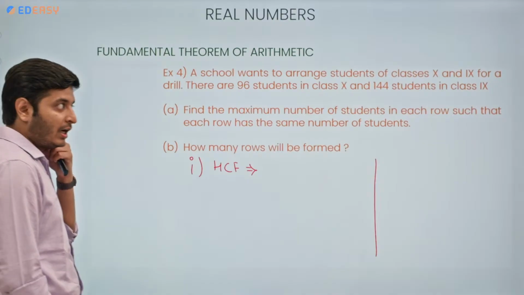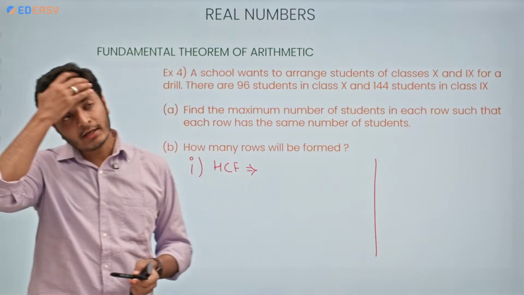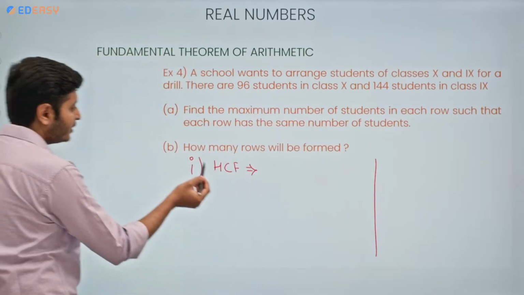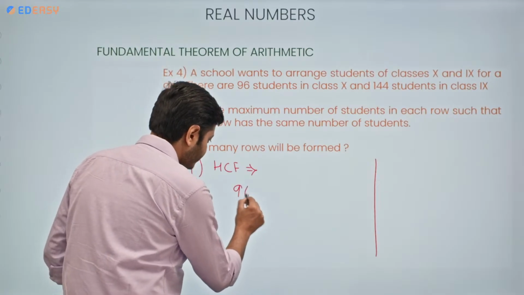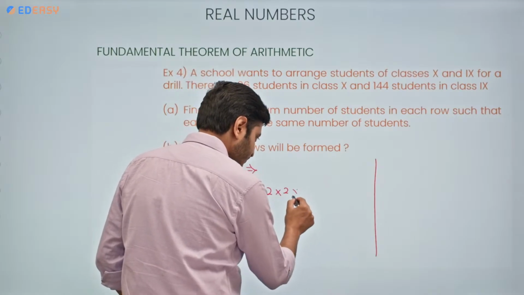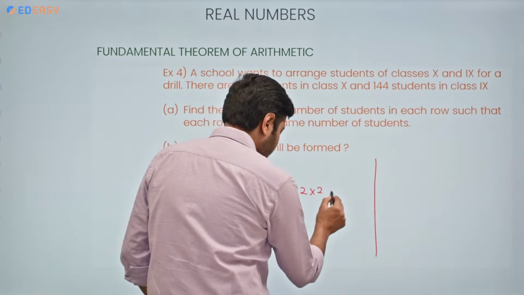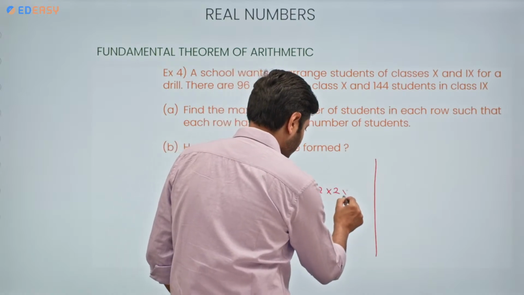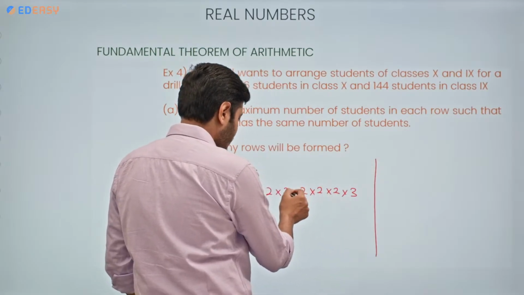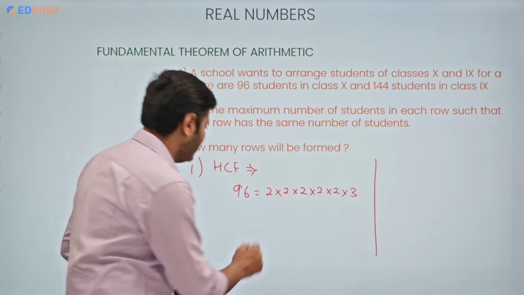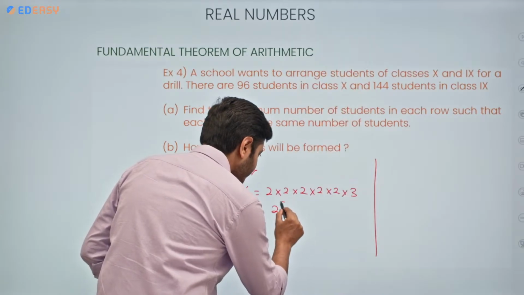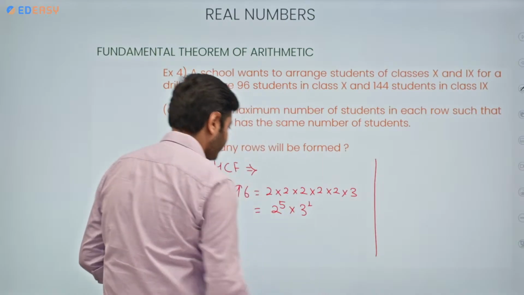How to find HCF? I'm going with prime factorization. I need to find the prime factorization of two numbers, 96 and 144. So what is the prime factorization of 96? I will directly write, 96 would be 2, then 48 into 2, 24 into 2, 12 into 2, 6, 2 into 3. I will recheck again. 3 into 2, 6 into 2, 12 into 2, 24, 48, 96. Okay. If I need to write this, I can write it this way: 2 raised to the power of 5 into 3 raised to the power 1.